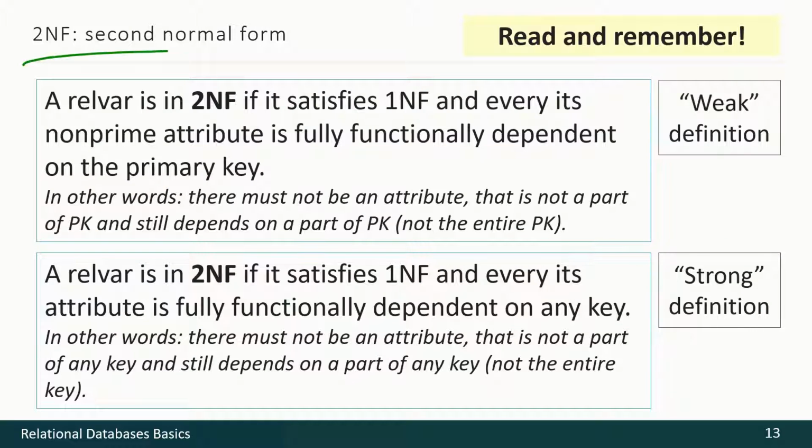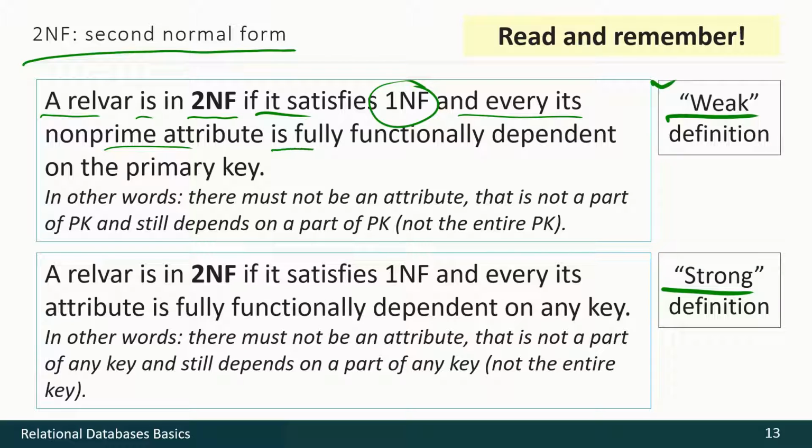The second normal form has two definitions, weak and strong one. Let's begin with the weak one. So, a relation variable is in second normal form if it is in first normal form, and every its non-prime attribute is fully functionally dependent on the primary key. The primary key is the main idea here.